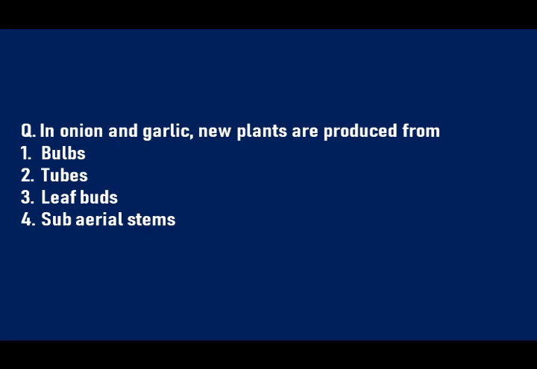The next question, in onion and garlic, new plants are produced from, options are bulbs, tubers, leaf buds, subaerial stems. So children, the answer is in onion and garlic, new plants are produced from bulb.